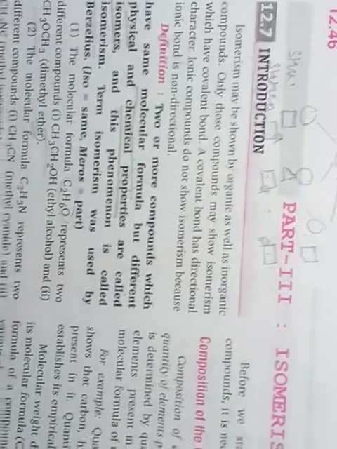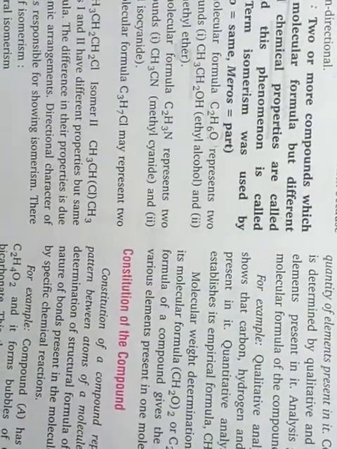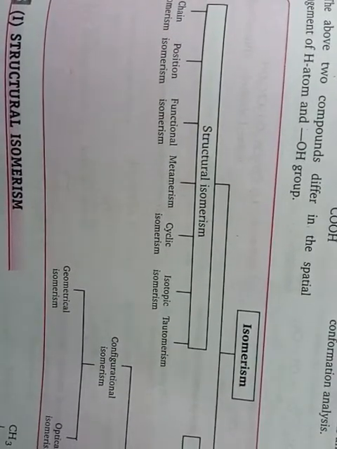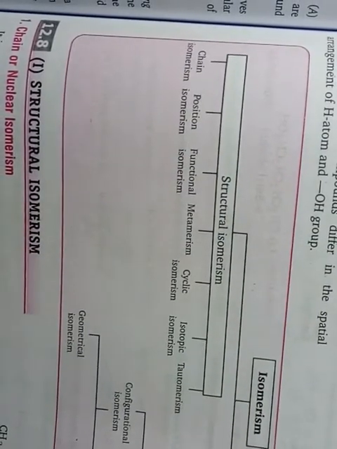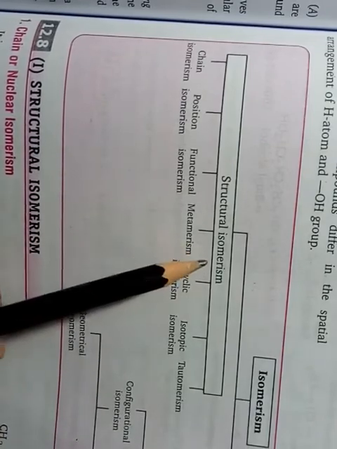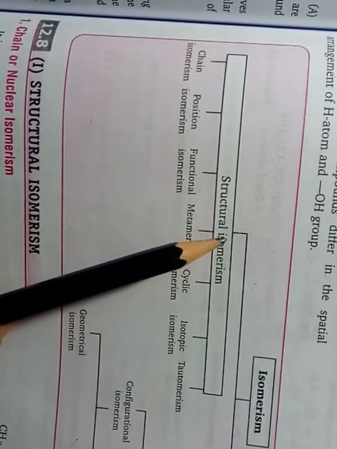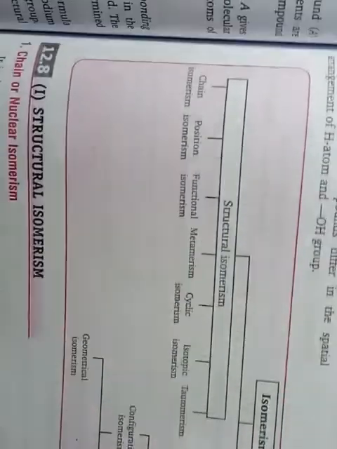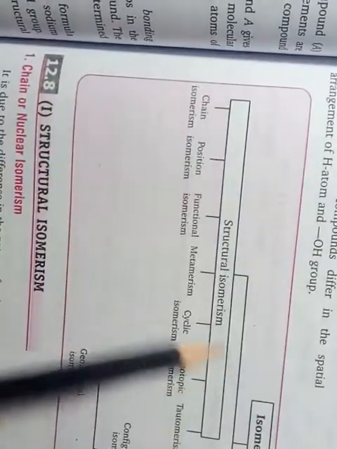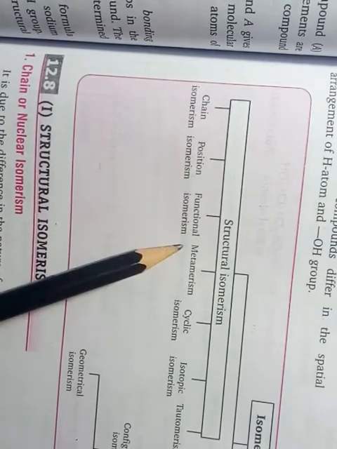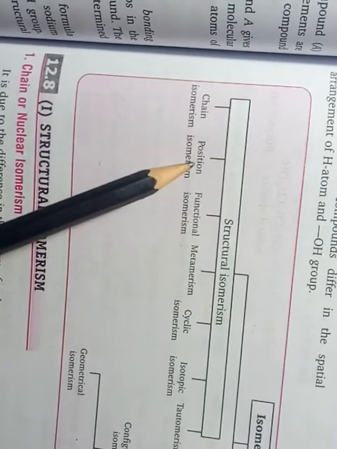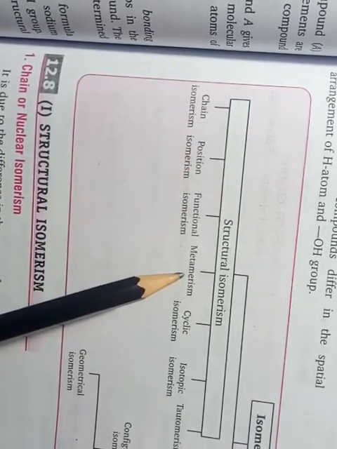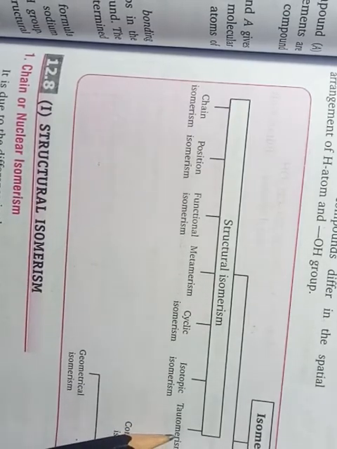Okay students, the next heading is types of isomerism, the classification of isomerism. There are two types of isomerism, structural and stereo. Structural isomerism is further divided into the following types: chain, position, functional group isomerism, metamerism, and tautomerism.